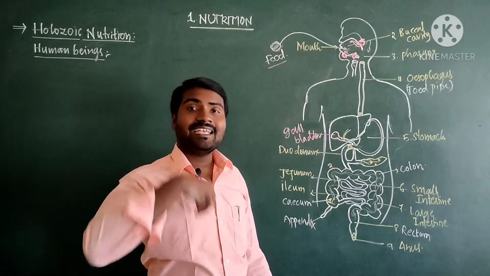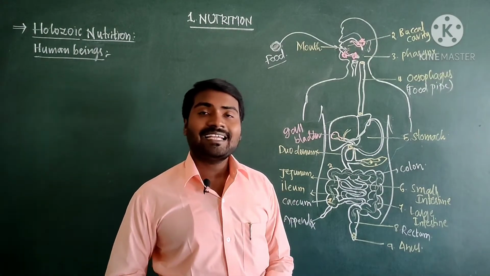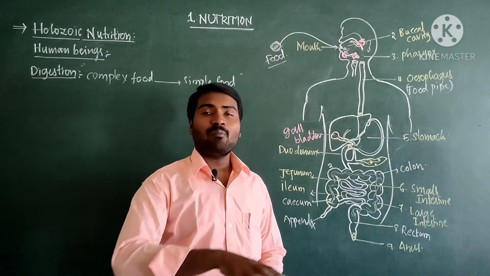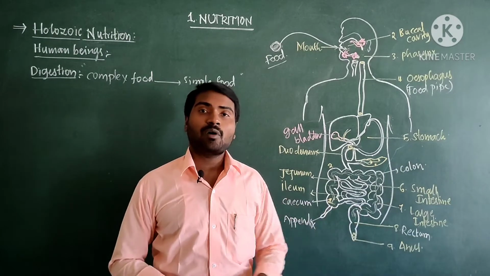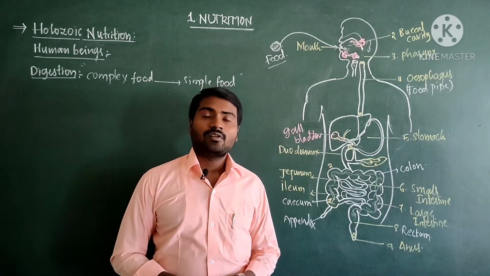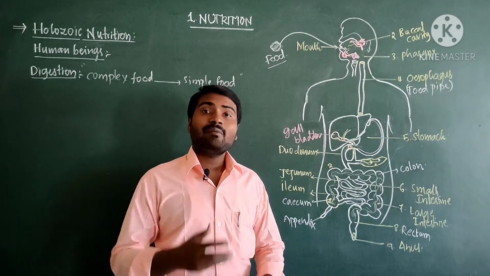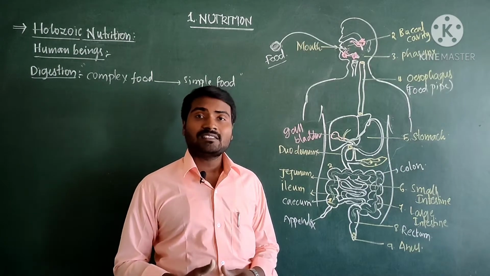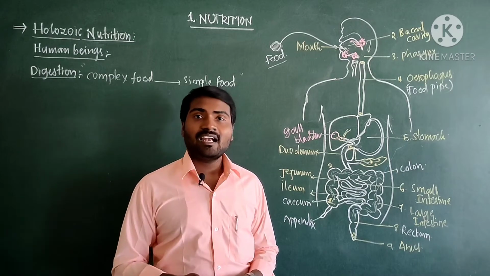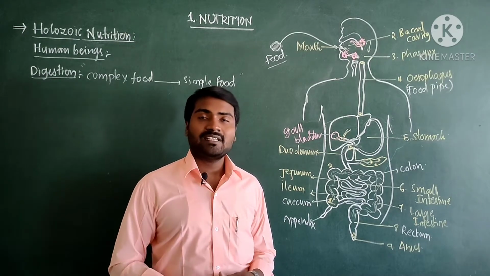Now once the food is entered, what happens? The second step takes place, that is called digestion. What is meant by digestion? The process of breakdown of complex molecules into simple molecules in the presence of enzymes is known as digestion. So when the food is entered into the buccal cavity, what happens? In buccal cavity there are three parts which help in the digestion: teeth, tongue, salivary glands. These are the parts present in the buccal cavity which help in the digestion.